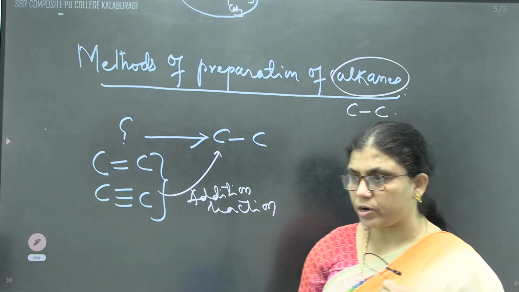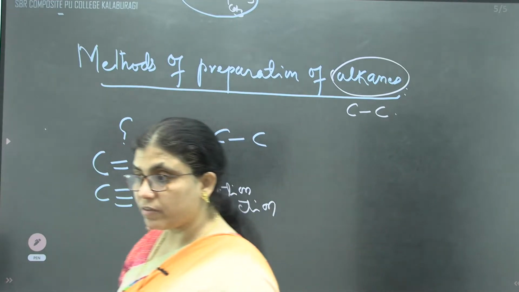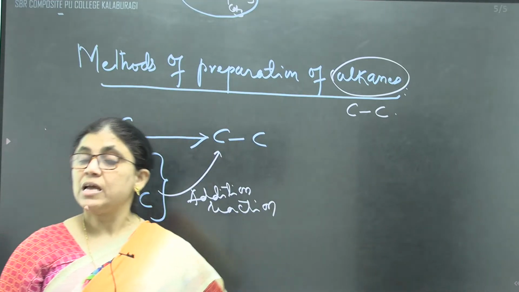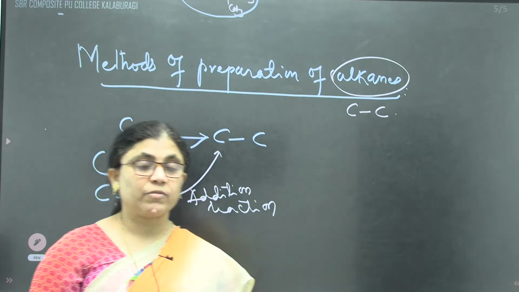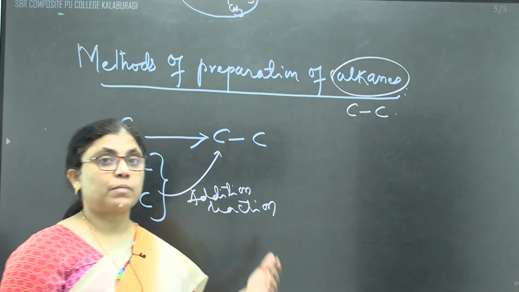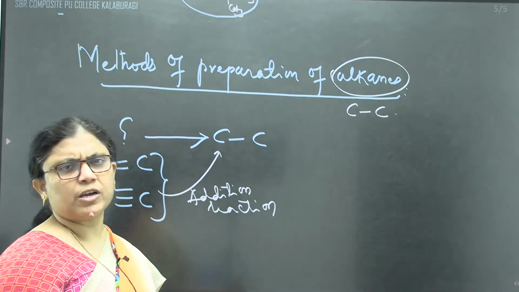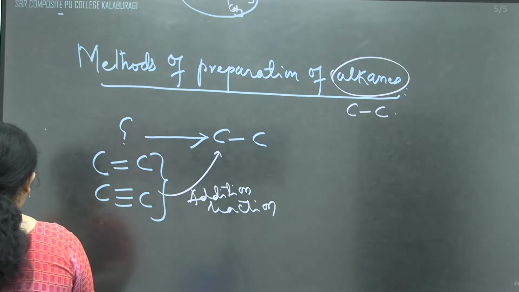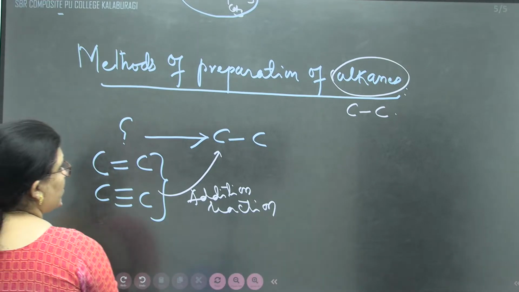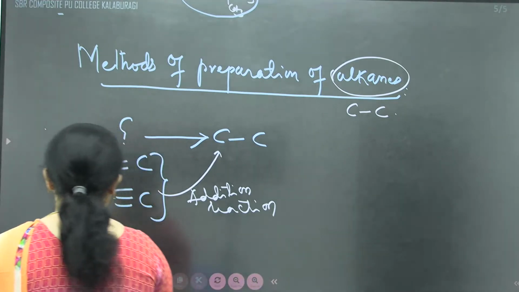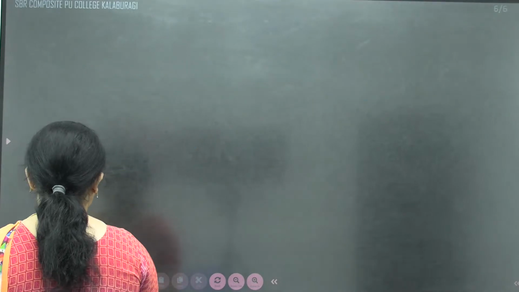The parent chain will be a saturated hydrocarbon, and in some cases the number of carbon atoms will be the same. In some cases the number of carbon atoms will be reduced. In some cases carbon atoms are going to be increased also. Many interesting concepts are there in this, children. Let us move to the first one, the method of preparation of alkanes.